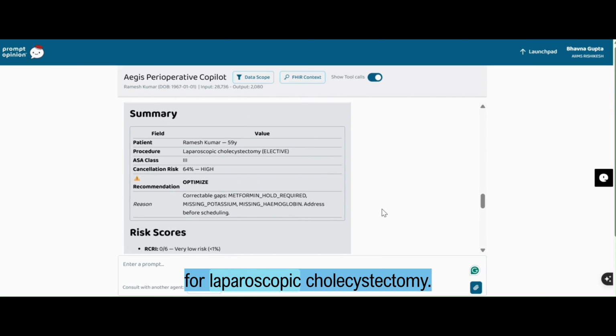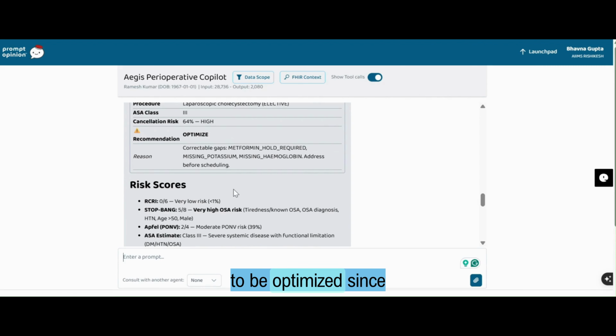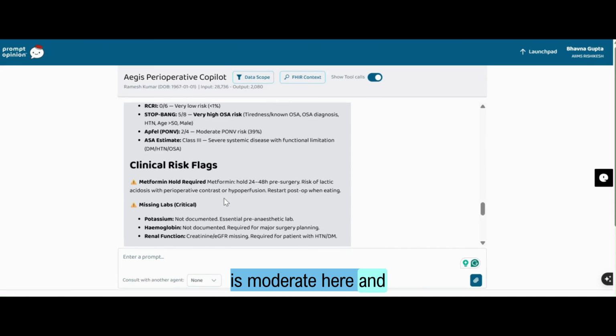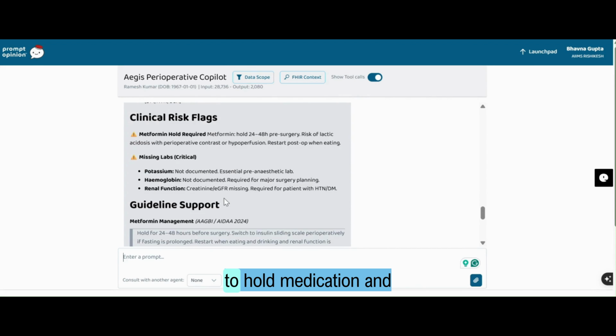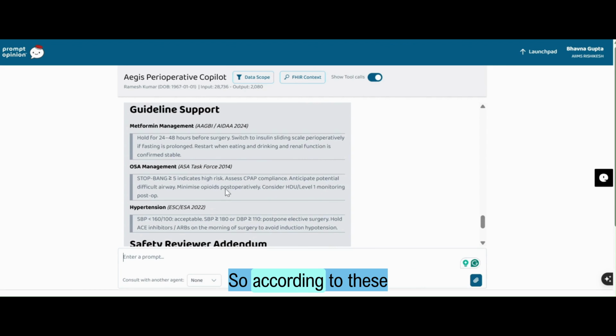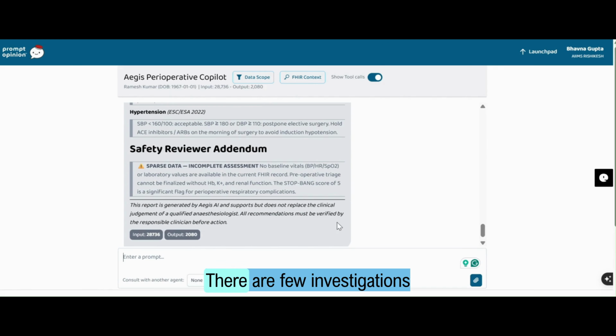It suggests that he is posted for laparoscopic cholecystectomy. The patient is ASA class 3. He needs to be optimized since there are a few risk factors it has identified. It has a very high OSA risk because of tiredness and a known OSA diagnosis, which it must have fetched through the PAC reports. The Apfel score is moderate here, and ASA classification is 3. It is asking to hold medication, collect missing reports, and it is also supporting this via guidelines. According to these guidelines, it is asking to hold metformin, and it also gives a safety reviewer addendum. A few investigations are missing and need to be appended here.